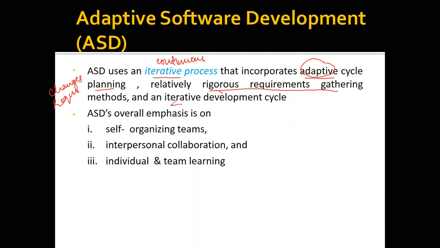This also focuses on an iterative development cycle. Iterative development means first delivering the basic functionalities, or delivering the first increment, and delivering it in multiple increments. Now, ASD's overall emphasis is that it focuses on self-organizing teams, interpersonal collaboration, that is how one person is going to communicate with the other person, and then it focuses on individual and team learning. That is how one particular person within a team is going to work, and how the entire team is going to learn from the development of the software.